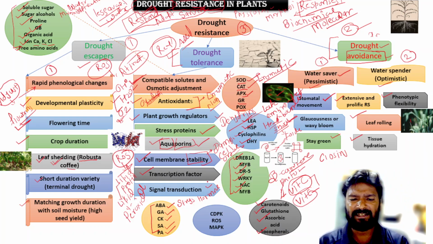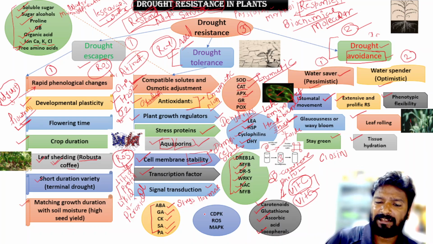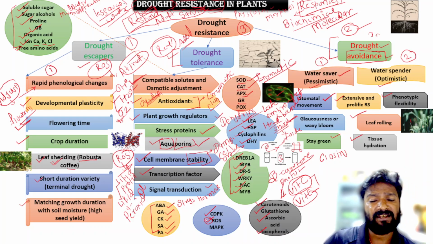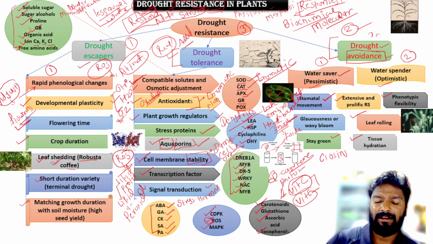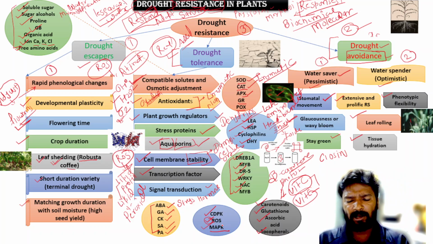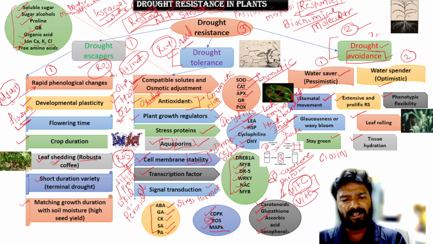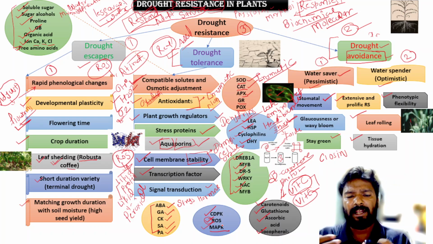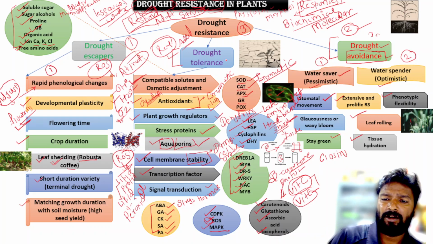Friends, you know that signaling is a very important part of the transmission of stress signals. There are so many signal components, like calcium dependent kinase; even reactive oxygen species act as signals; and MAPK, mitogen activated protein kinase. These are the signal components which sense the signal and activate the stress proteins or stress transcription factors, and increase the expression of stress genes and provide drought tolerance.